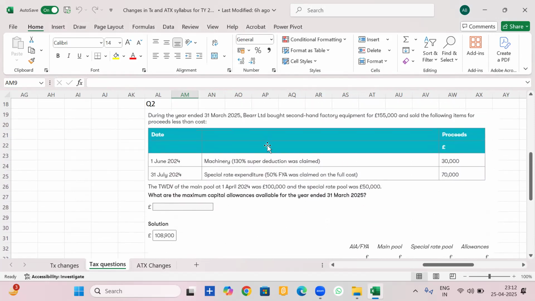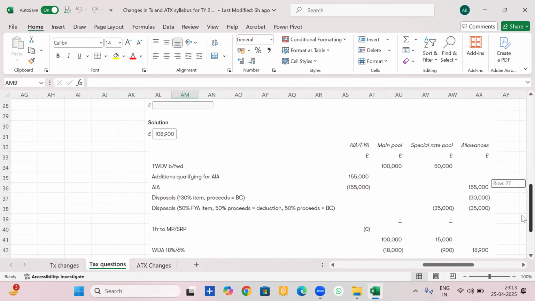Okay, so you will take the super deduction case, you will take 100% of this amount, and we will reduce the capital allowances by it. Then special rate expenditure, 50% would reduce the capital allowances and 50% will reduce the special rate pool. Opening balance is already given to you and the special rate pool is also given to you. Now, what is the maximum capital allowances available? 30 and 35. 65 will reduce the allowances.